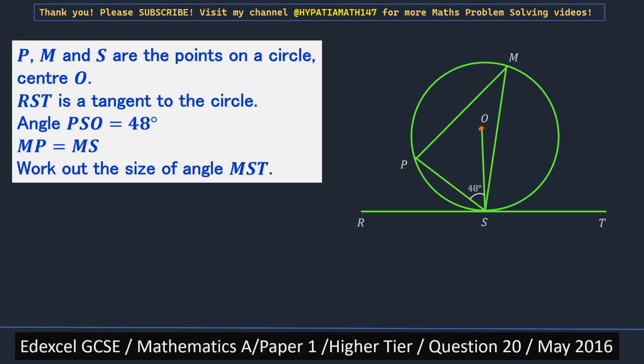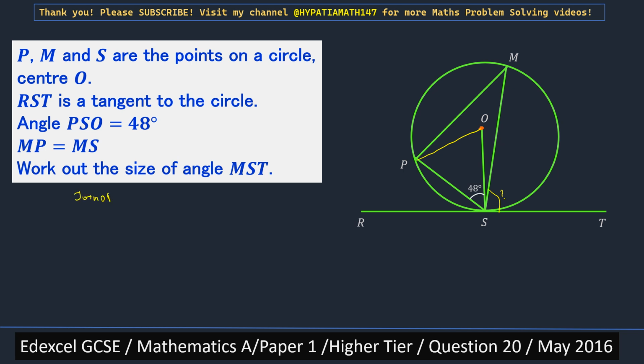So if I write down again, this is MST, this is the one angle we need to find. The first thing I thought we could do is to join OP. Then you see triangle OPS is isosceles.